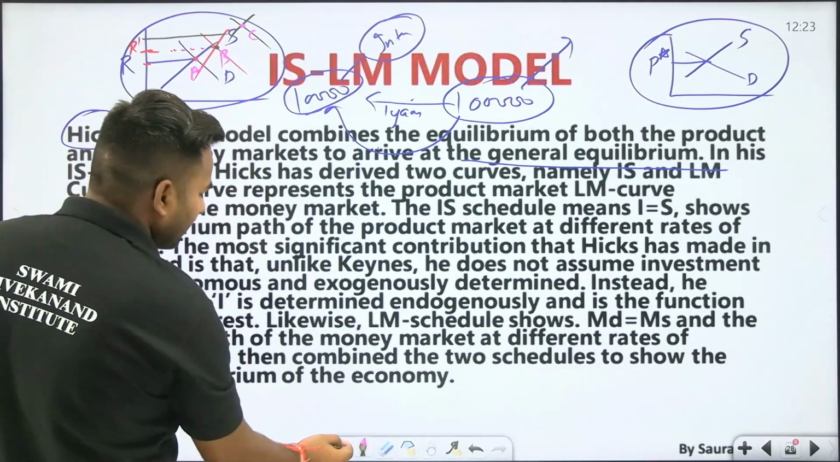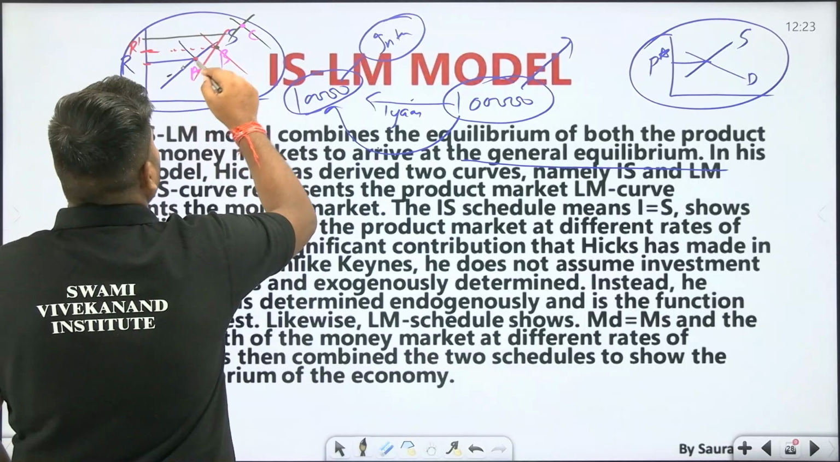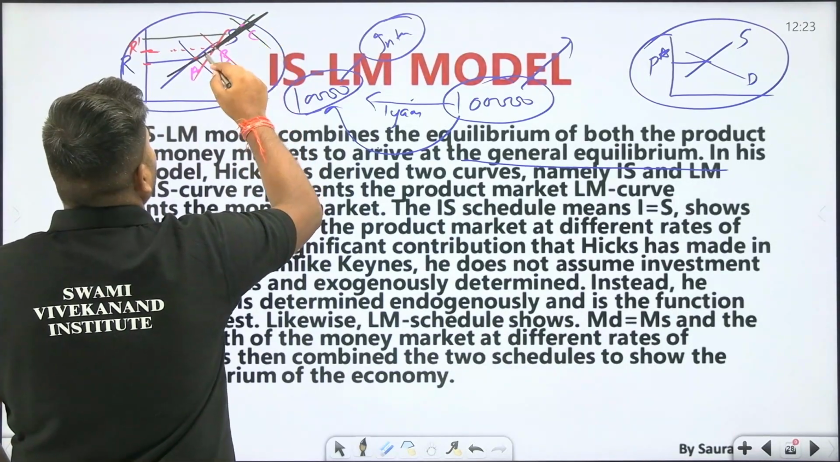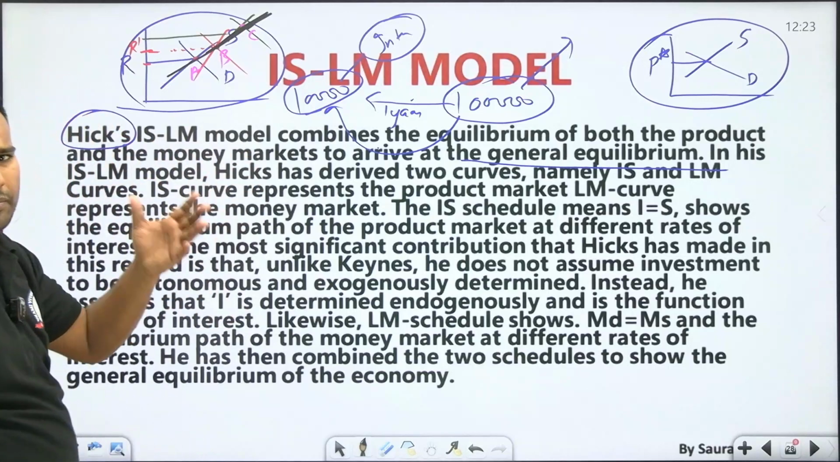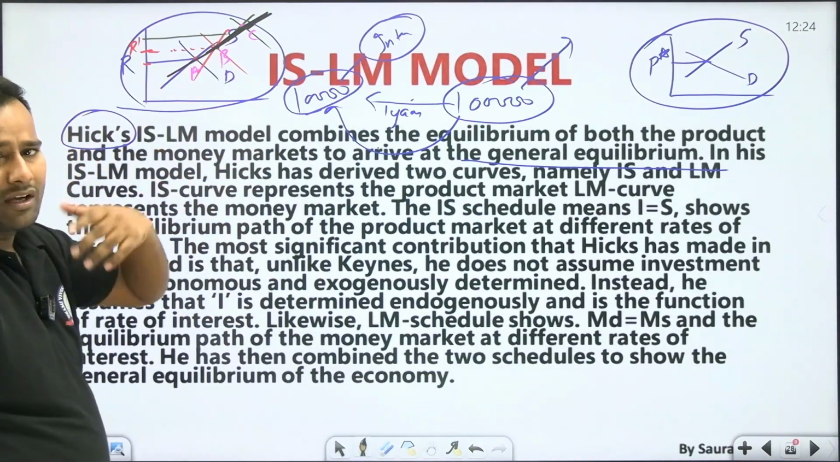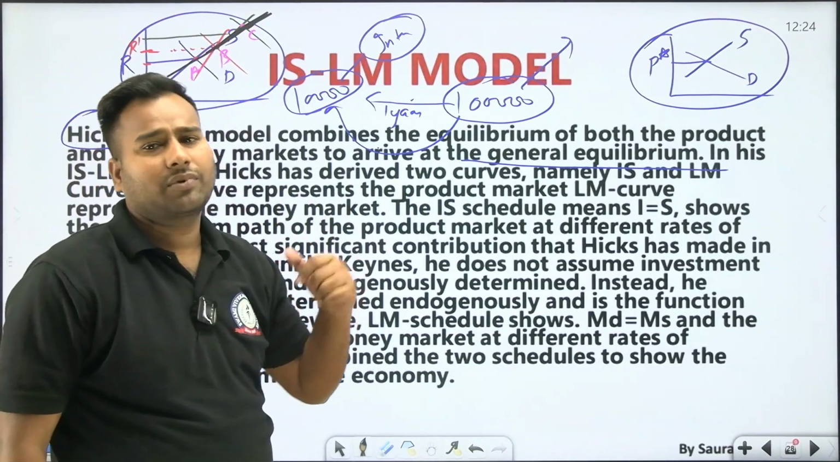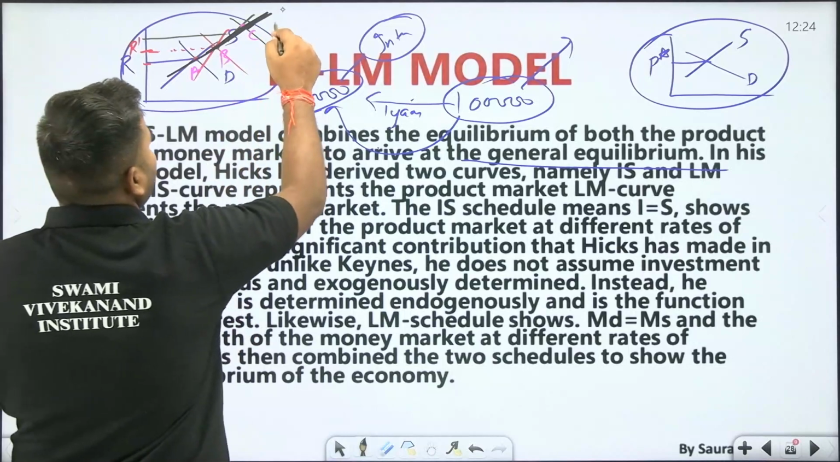If I join these equilibrium points of the money market, then what curve will we get? That will be the LM curve. This line will be the LM curve. So this is the LM curve only.